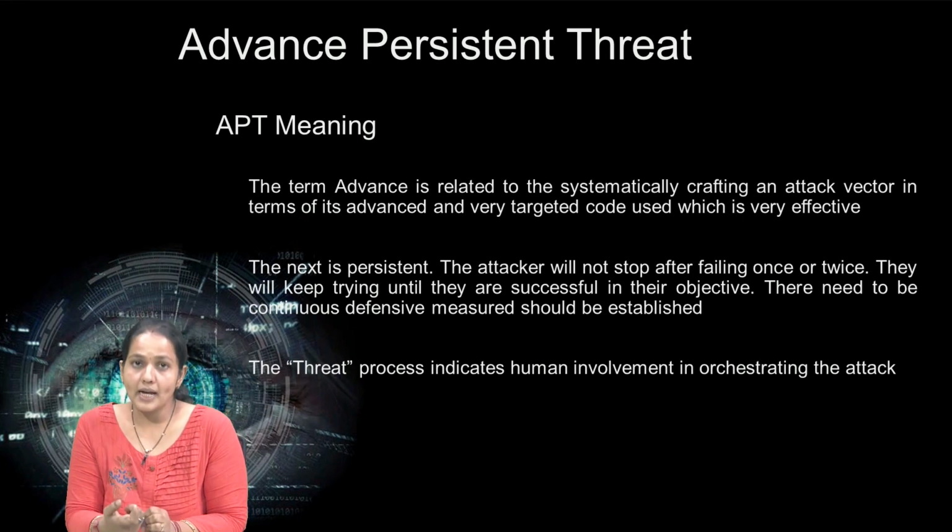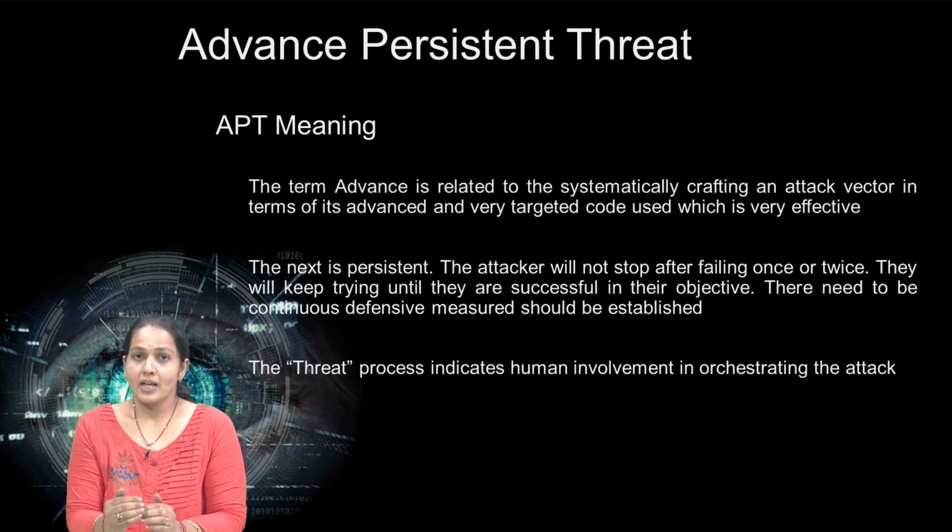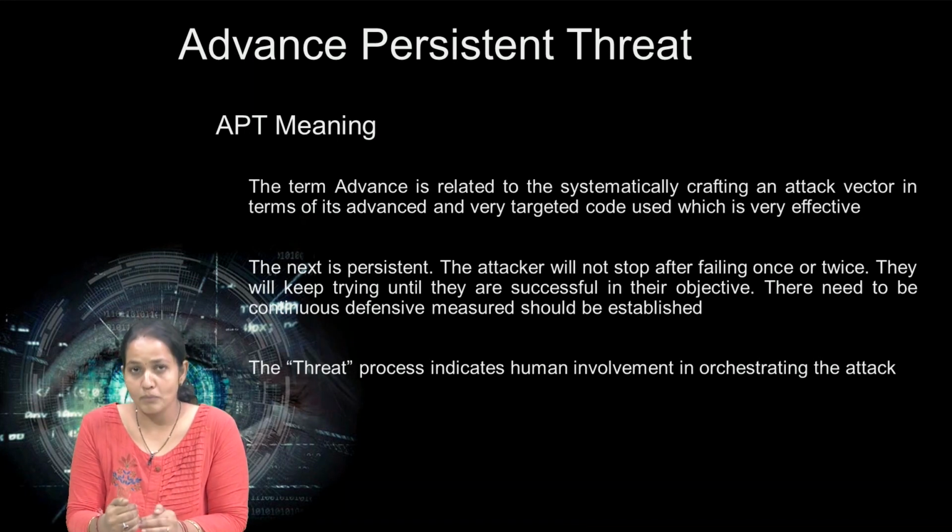The next term is persistent. Persistent means the attacker will not stop if the attack fails; he never stops until success. Once he succeeds, there is continuous access to the network, and the attacker can get a vast amount of information from that network.